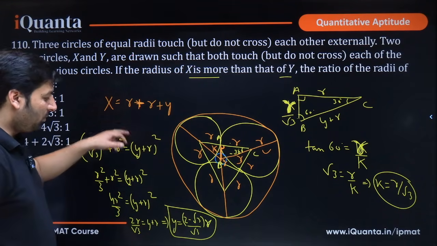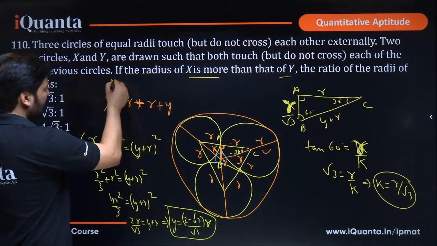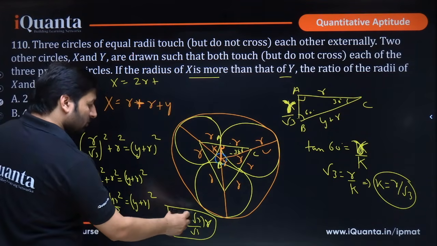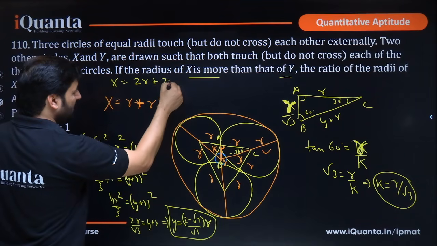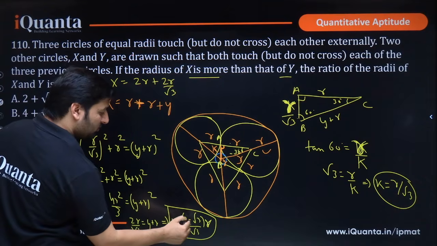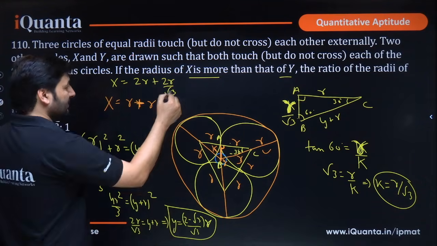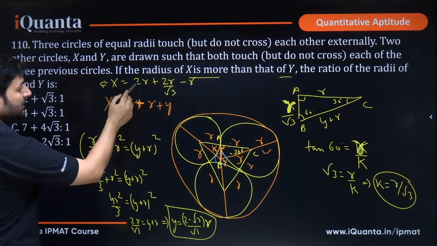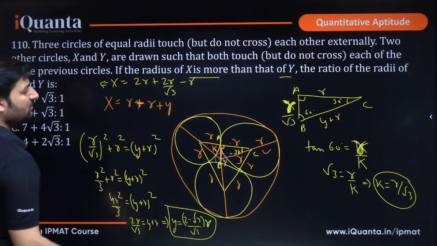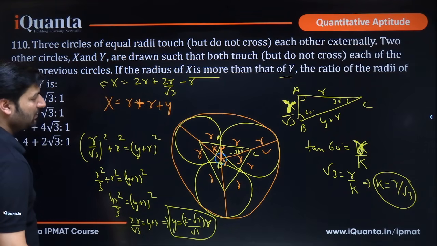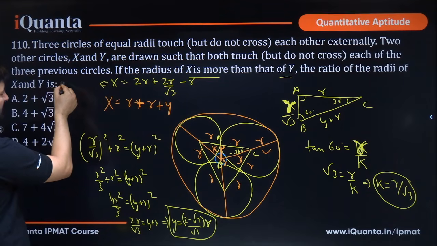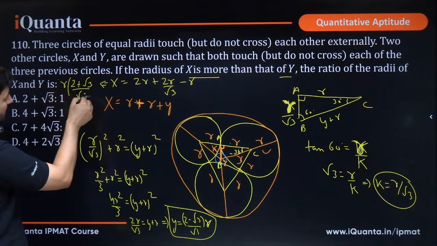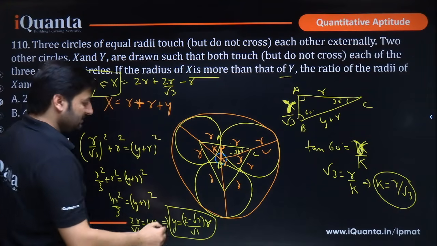So y is this. The moment you've got y, can you find out x? Yes, x will be 2r plus y. Y is 2r by root 3 minus r, obviously 2 into r by root 3 and then minus r. Yes or no? So what do we get in place of x? 2r minus r is r. So r plus 2r by root 3, r is taken common, so 2 plus root 3 by root 3. So x will be r times 2 plus root 3 by root 3. So this is the value of x, this is the value of y.